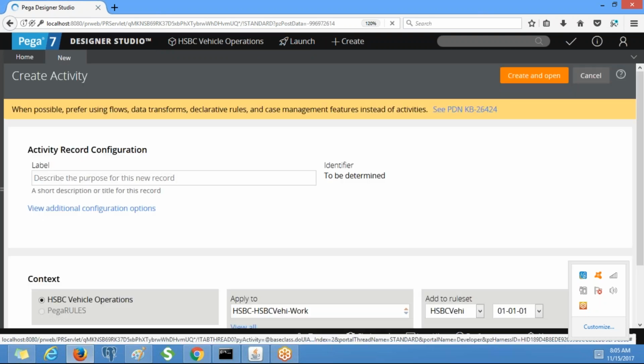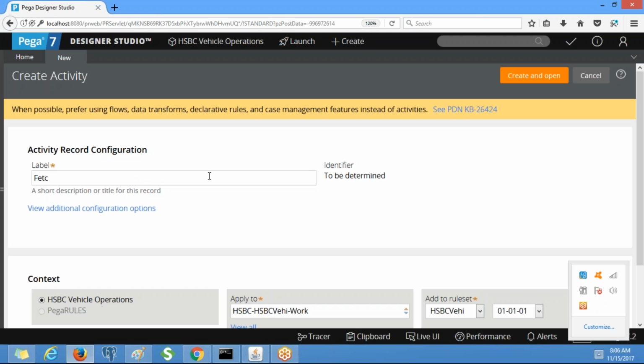Yesterday we created a test activity, right? I observed somebody has given spaces for the page name, so it will throw an error. The page name should not contain spaces. So this is for fetch state details. The label can have spaces but not the ID.